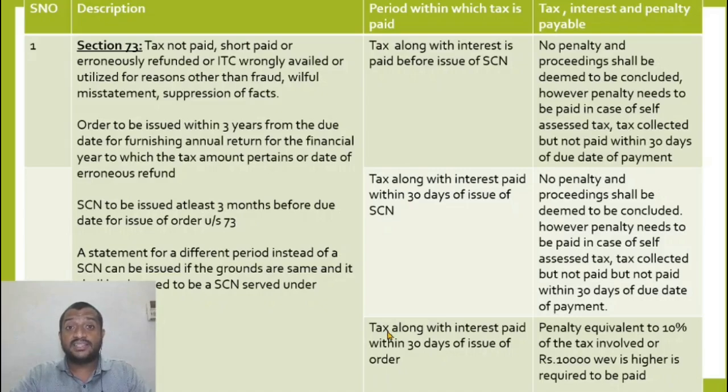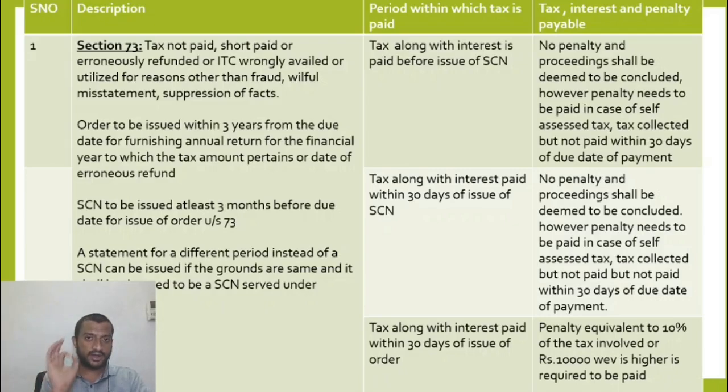Now, if tax is paid within 30 days of issue of order, then a penalty of 10% of the tax involved or 10,000, whichever is higher, is required to be paid. So understand, penalty only comes here when I pay after the issue of the final order under 73.